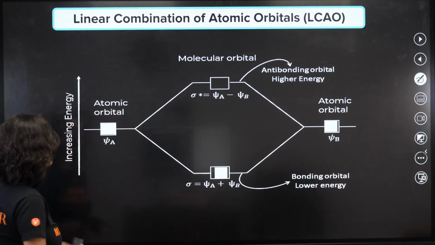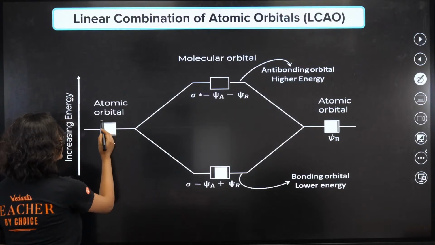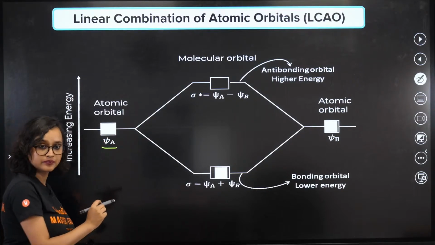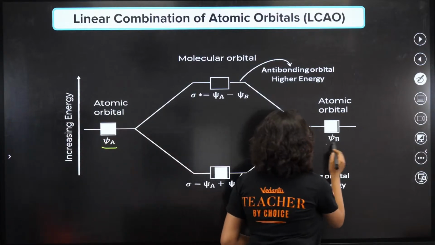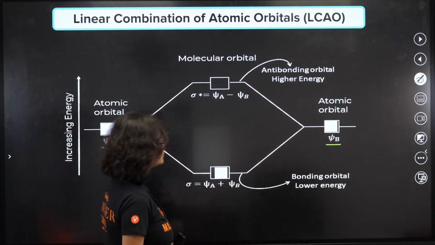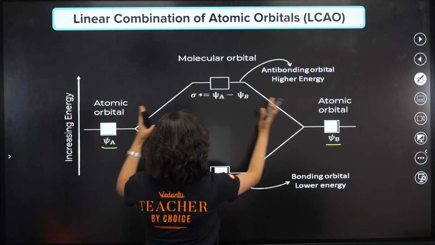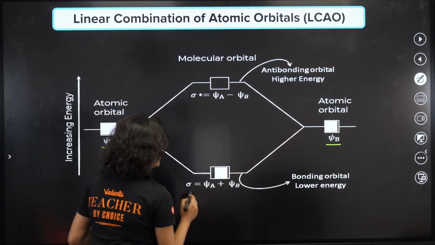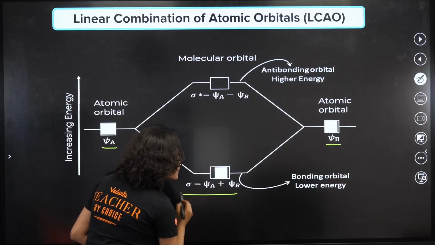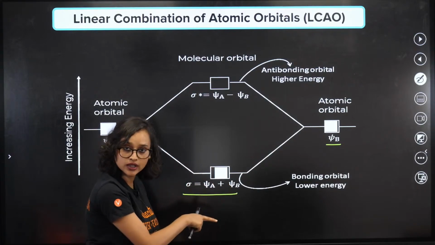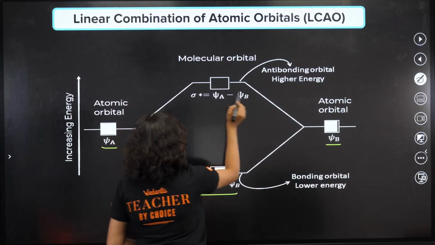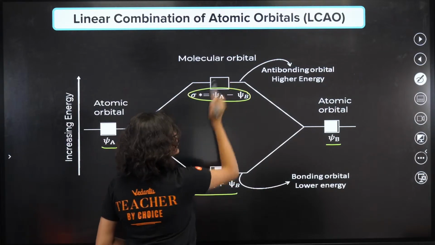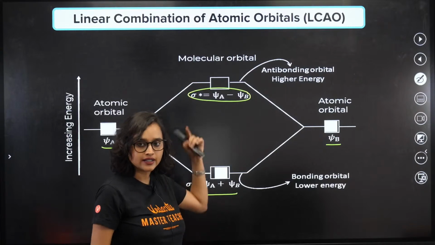This is your increasing order of energy. This is your atomic orbital, sigma psi a, you're taking for the first atom. This side is your second atom. Now when they combine, you will have sigma. This has lower energy, so you write it at the bottom. This has higher energy, so you write it at the top.